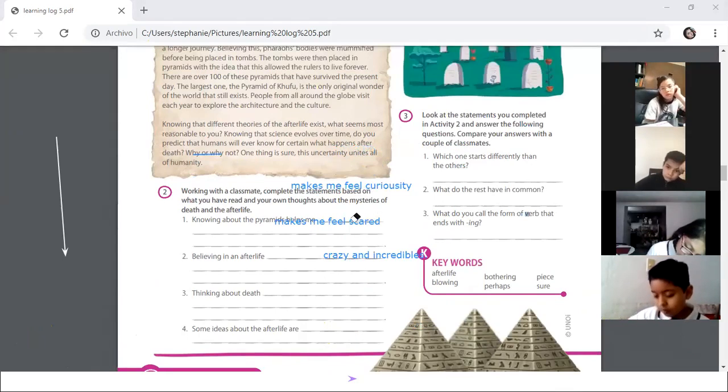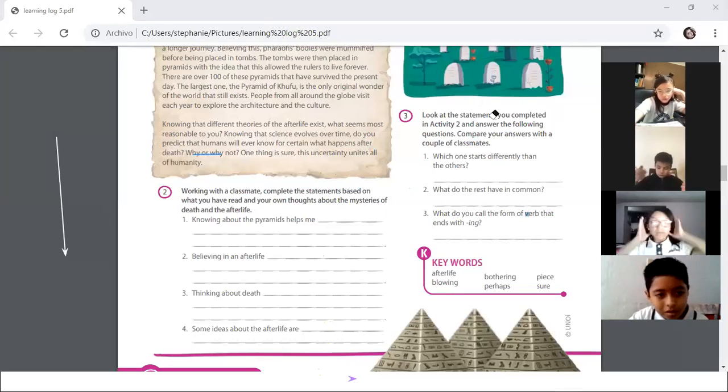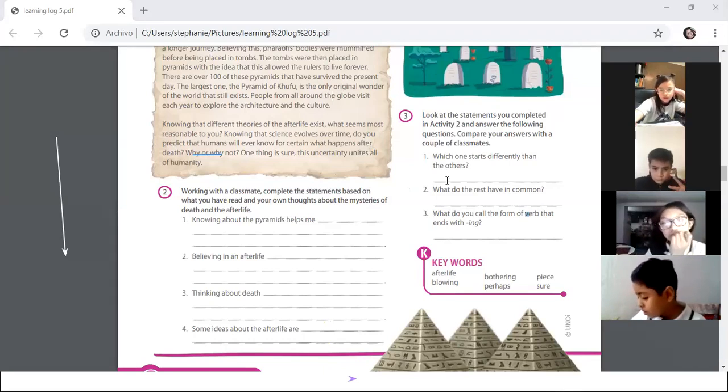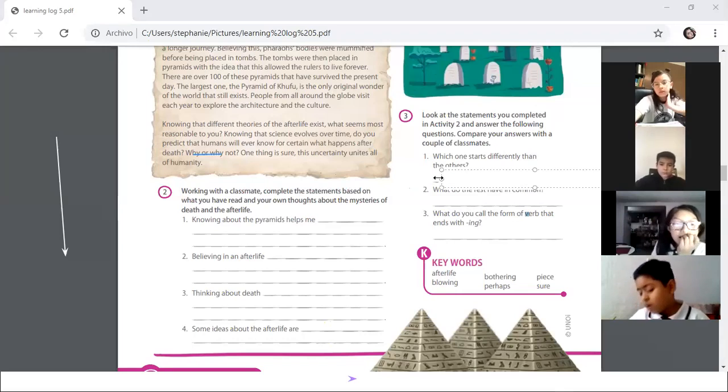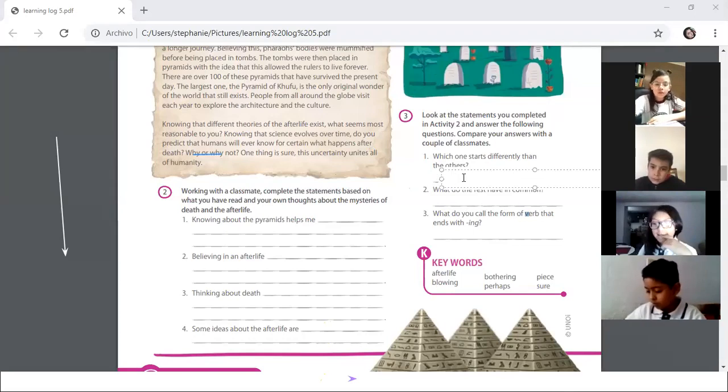Number 1, which one starts differently than the others? Which of those sentences starts differently? Number 4, exactly. Because in numbers 1, 2, and 3, the sentences start with a gerund, right? And number 4 is the difference. So you can say the fourth.